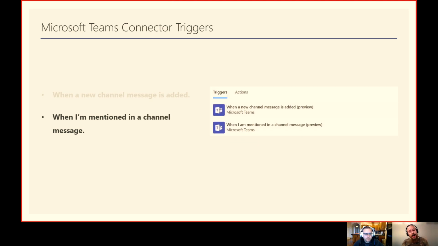The second thing is when I'm mentioned in a channel message. You also get notifications for that, but what if you got mentioned by your boss? That's something very important. You need to know that if you got mentioned by that specific person. It's not about sending the digest from Teams or sending the notifications.